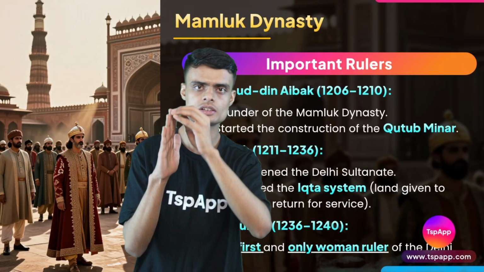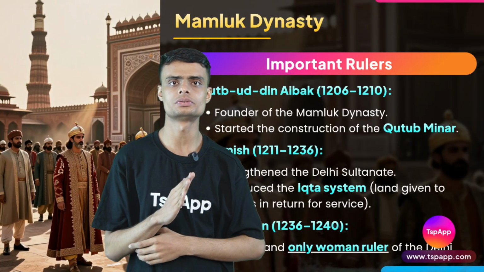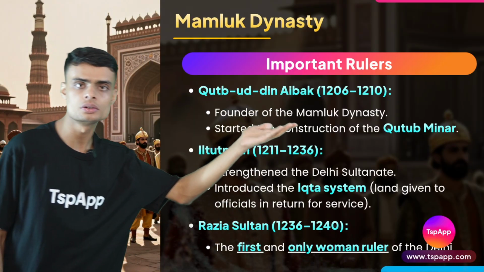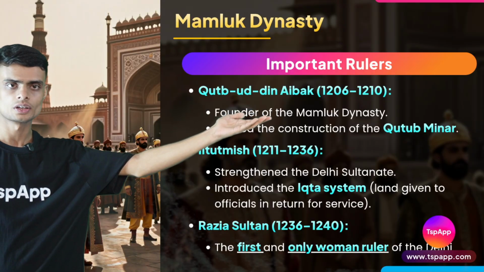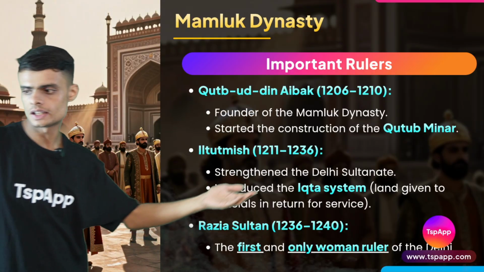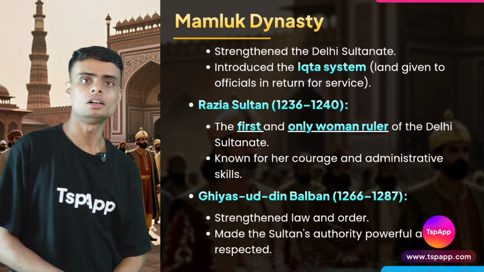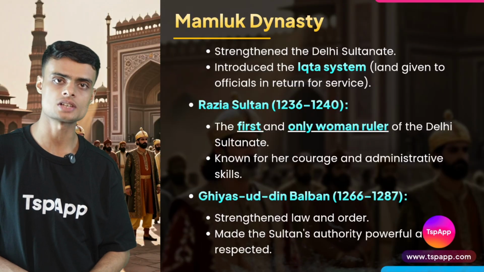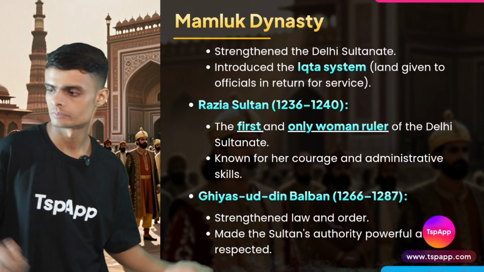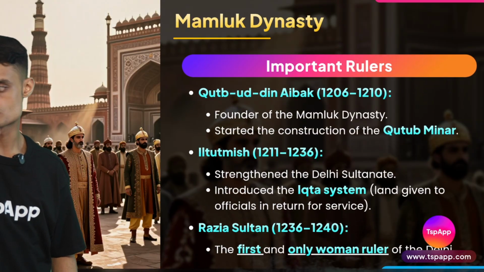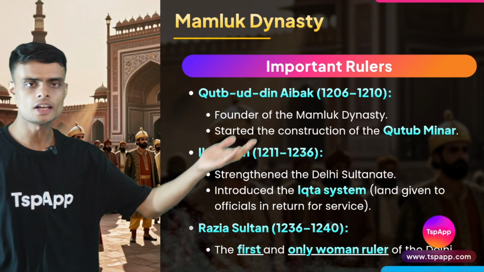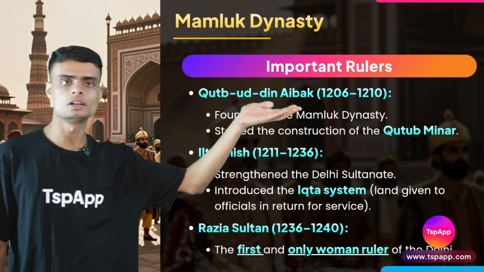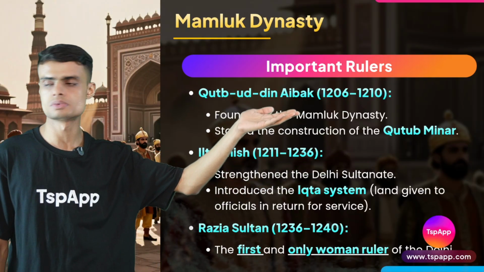What is a dynasty? A dynasty is a whole series of rulers of a specific family. So we have Qutubuddin Aibak, the first ruler who came to Delhi. Then we have Iltutmish. Then we have Razia Sultan, the famous woman who ruled Delhi for the first time. Then Ghiyasuddin Balban, who was famous for being a very strict ruler. From the name Qutubuddin Aibak you can understand that Qutub Minar got its name from the ruler of that time period.